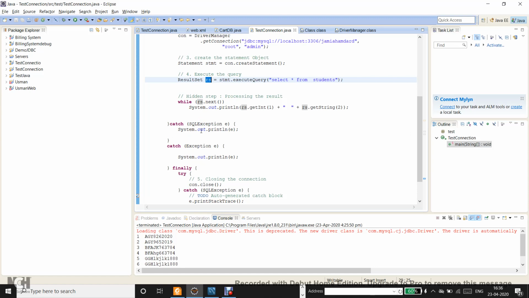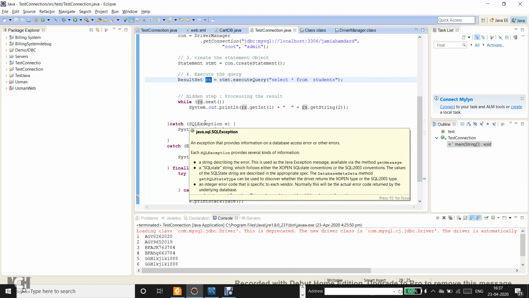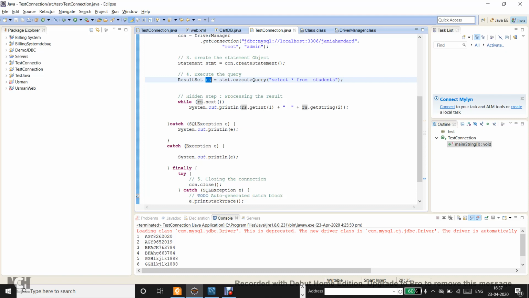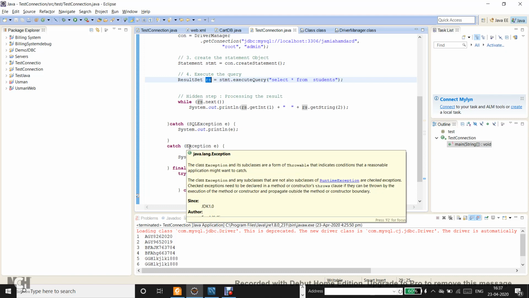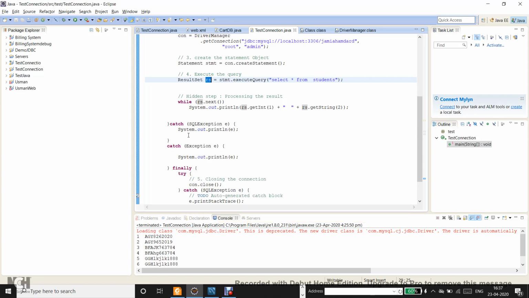As the rules say, you cannot have Exception before the SQLException in the catch blocks. That means you cannot put Exception first and then the SQLException after it, because in that case the parent class Exception is going to catch all the incoming exceptions, and the next catch block, SQLException, will be unreachable. Your compiler is smart enough to detect it and give you a compilation error. Your code won't compile. So that's the basic core Java exception handling mechanism.